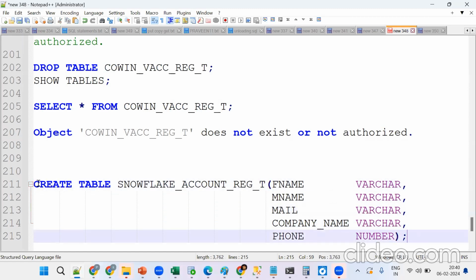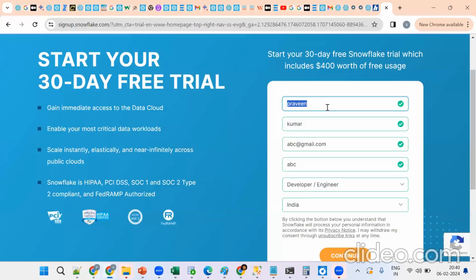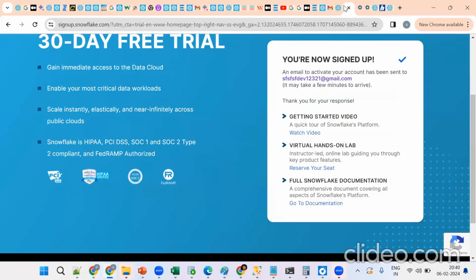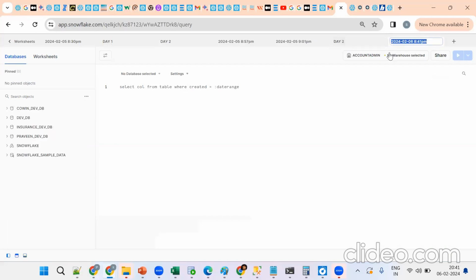Now what should be there first? We should have one Snowflake account. The Snowflake account is already there. Now try to open one more session, where we can give our name, say web 6. Now try to create the table. What will happen? Tell me.